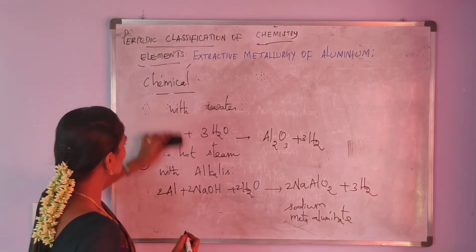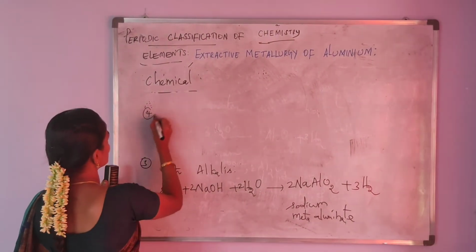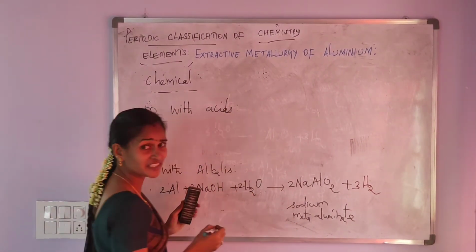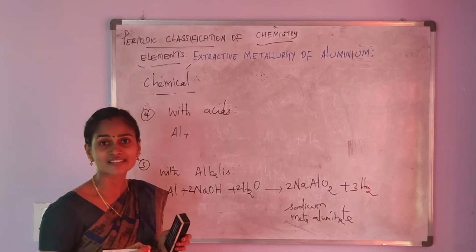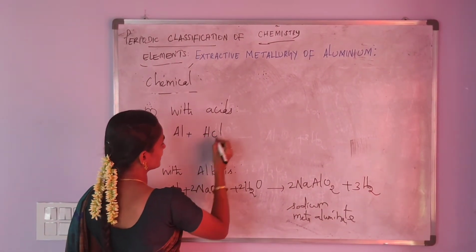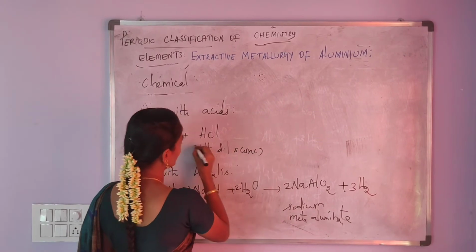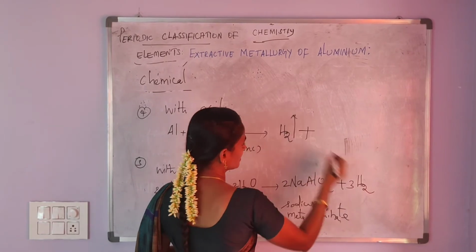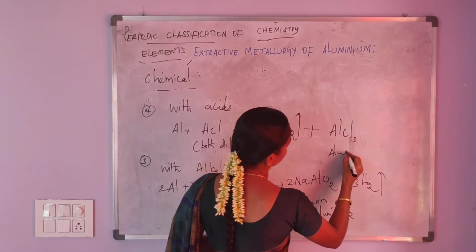And then the fourth reaction is aluminium reacting with acids. So first, aluminium reacts with both dilute and concentrated hydrochloric acid. It liberates hydrogen gas along with the formation of aluminium chloride.